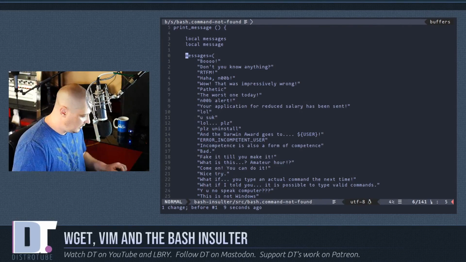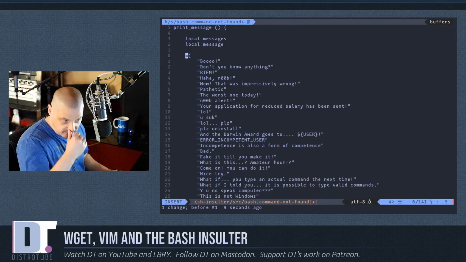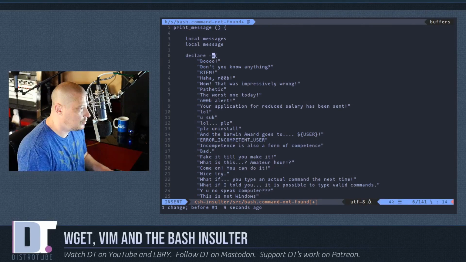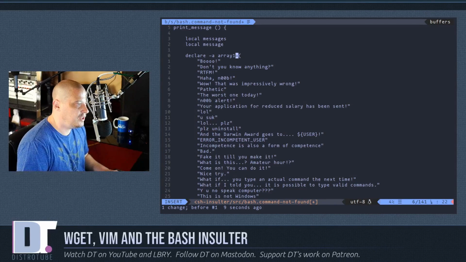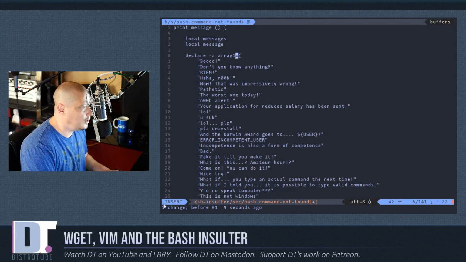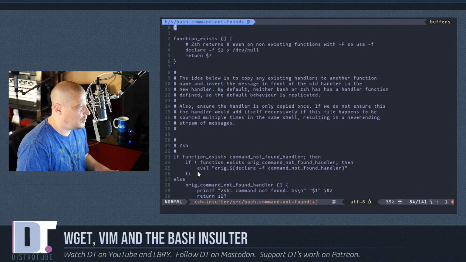So I'm going to delete messages here. I'm going to CW to change word, and I'm going to do declare -a array1. We're going to change this. We're going to call it array1. And why are we going to do that? Hit escape. The reason we're going to do that is because I'm going to create a couple of more arrays.